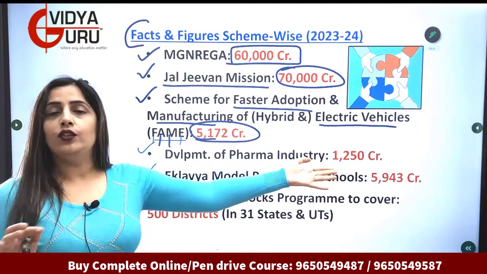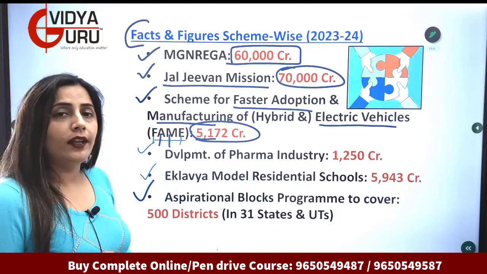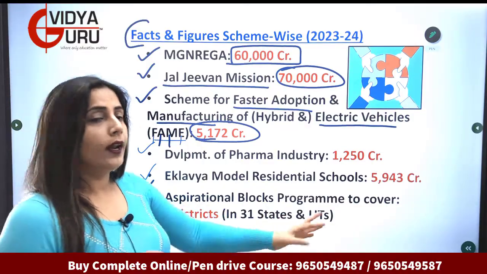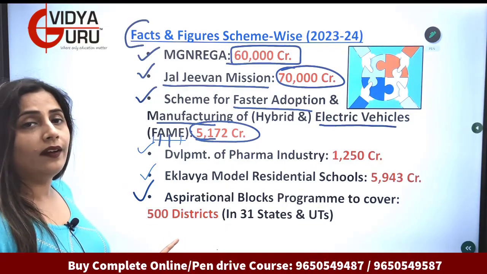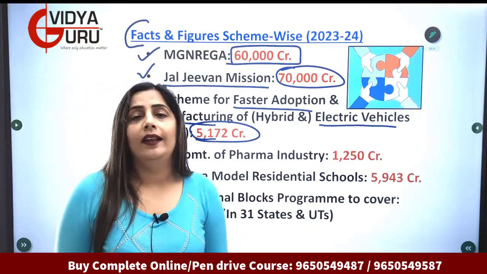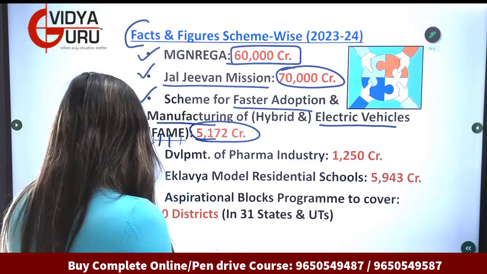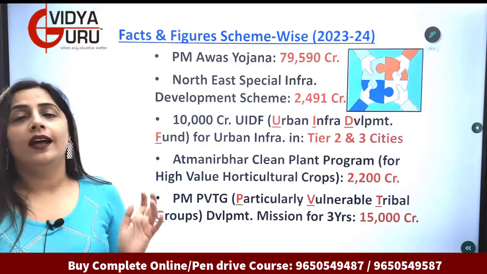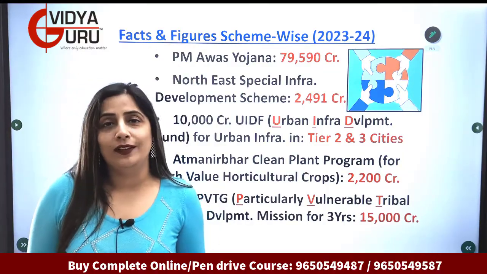Development of pharma industry by providing it 1250 crores. 5943 for Eklavya schools, and the aspirational block program is going to cover 500 districts which will be there in 31 states and union territories. So if some page is there on the first number, kindly understand the value of it, because of a reason it is there on the first page.